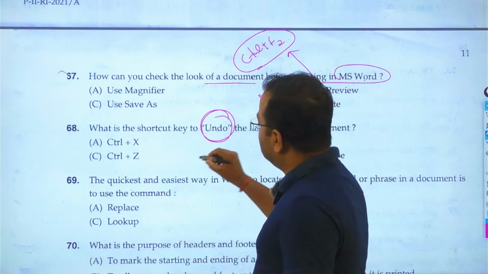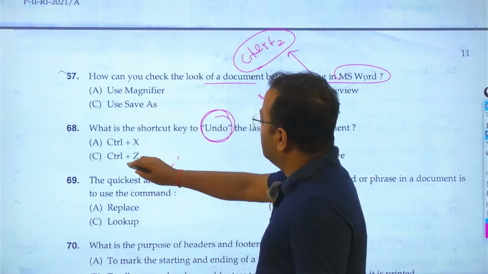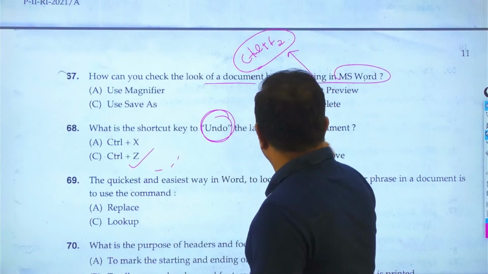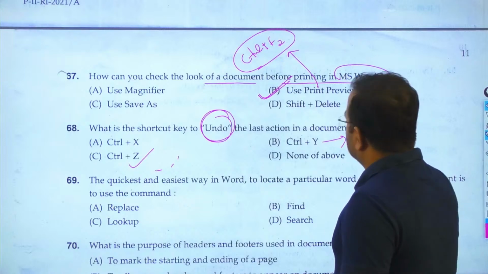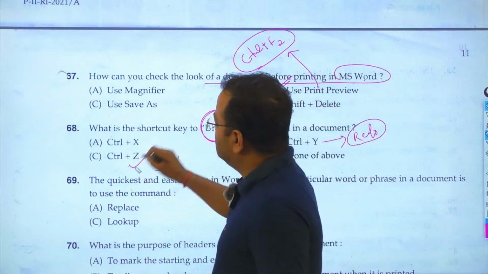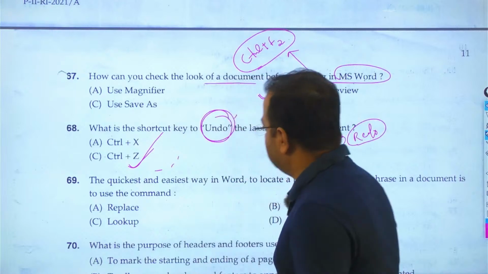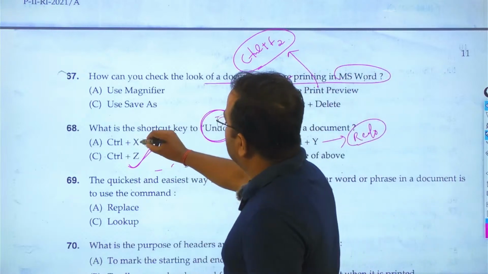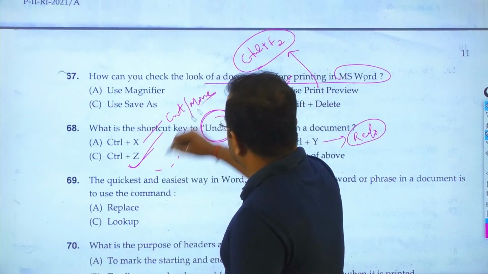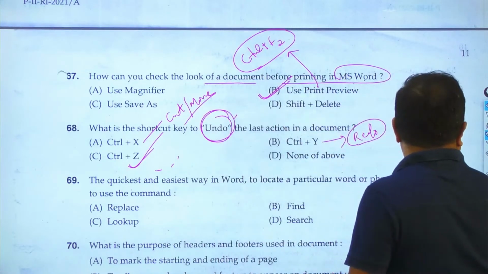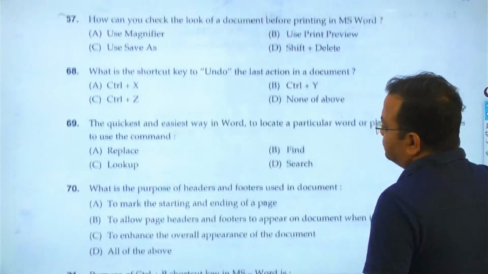So for undo we need to choose Control plus Z, and Control Y is nothing but the redo, forward change. So as it has asked about the backward change, we need to choose here option C, Control plus Z. Control X is nothing but the cut or move operations, cut or move. Then goes to question number 69.